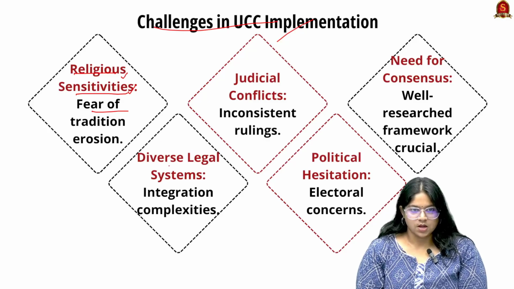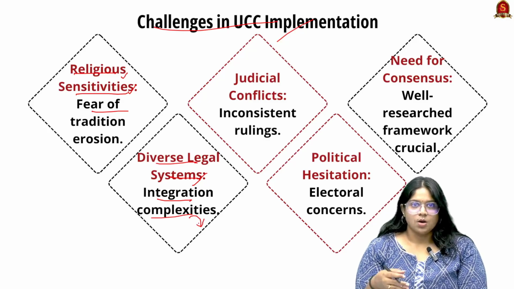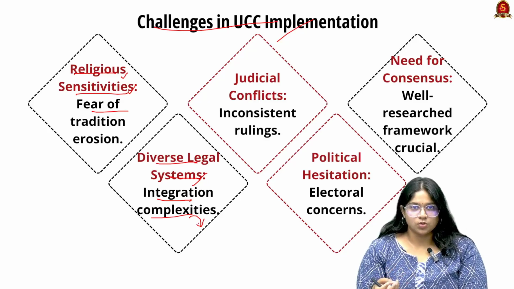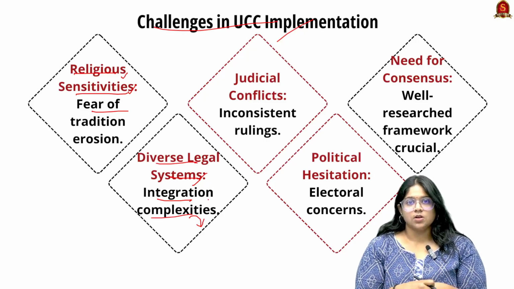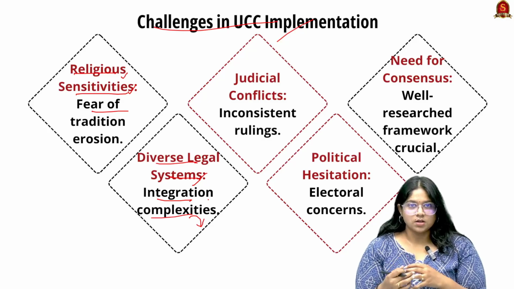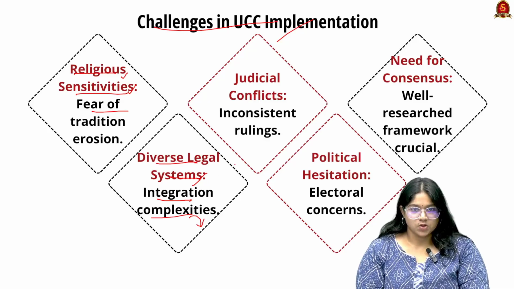Next is the diverse legal system. Here there needs to be integration of many complexities around many religions, for example Hindu communities of Hindu, Buddhist, Jain and Parsis and so on. Integration of their personal laws will have a lot of complexities, as it comprises different people from different societies.